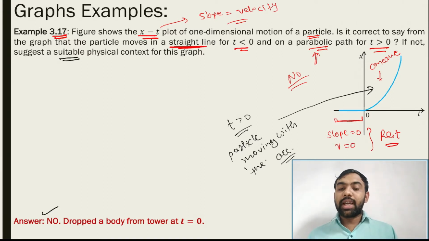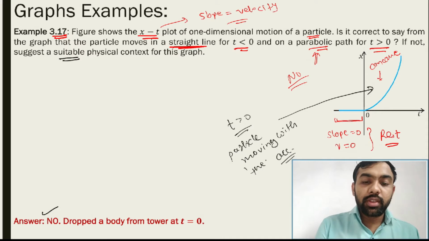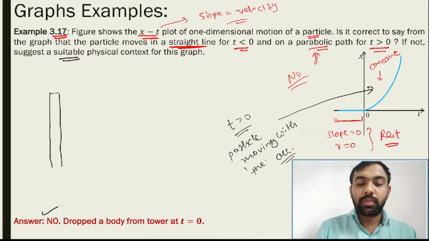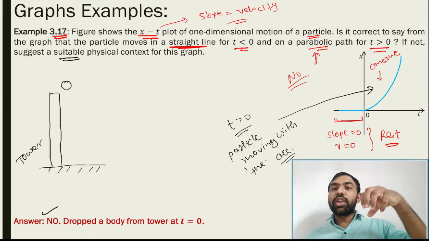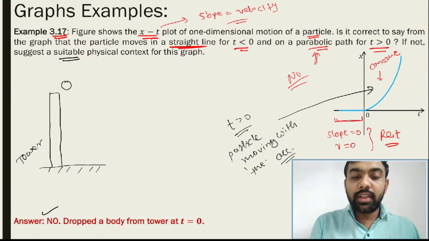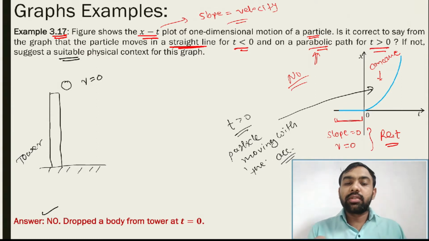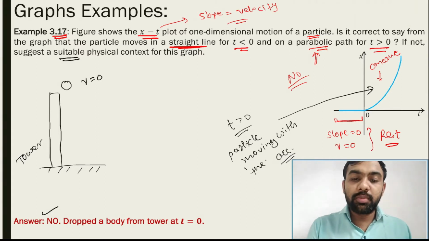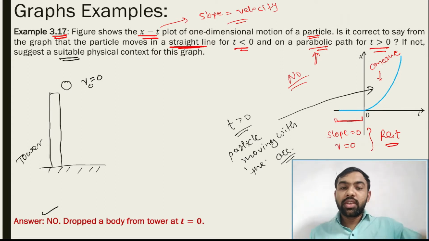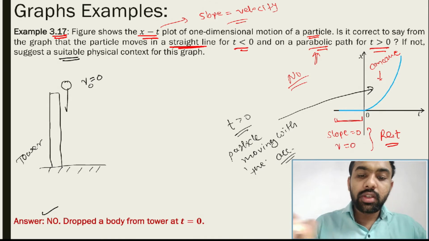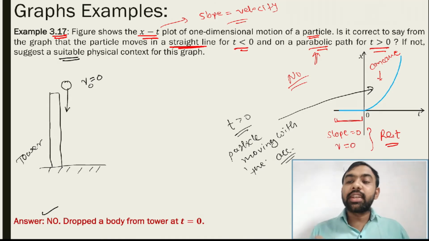So a body is dropped from a tower at t is equal to 0. See the situation. Consider that this is the ground and here is the tower. So some body is present here. Initially, when the body is in your hand, the particle is at rest, so the speed is equal to 0. Now this body is dropped down, so its speed increases.